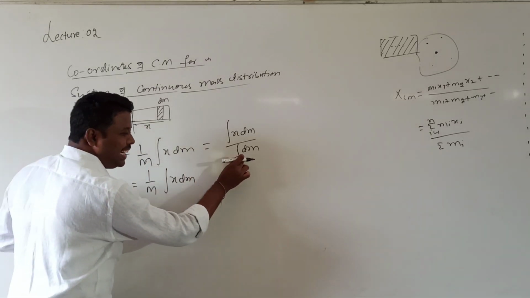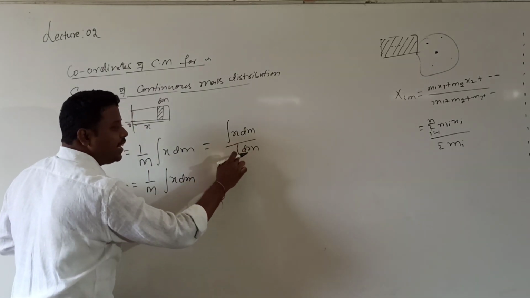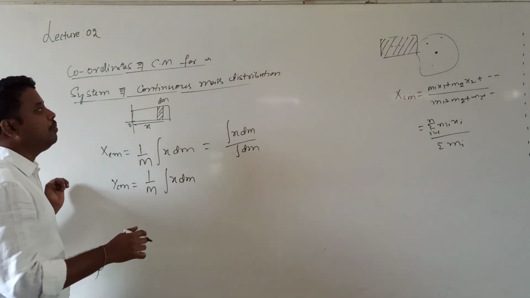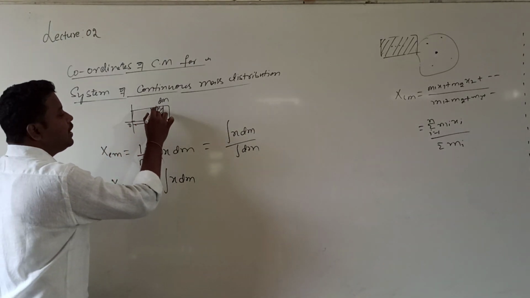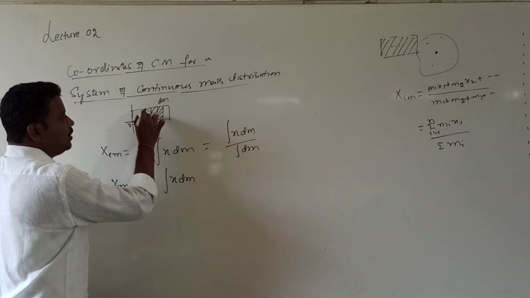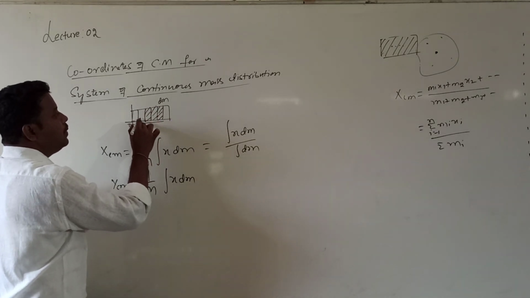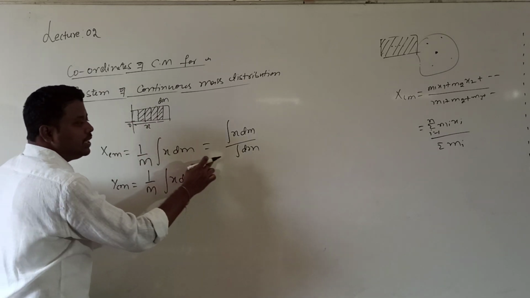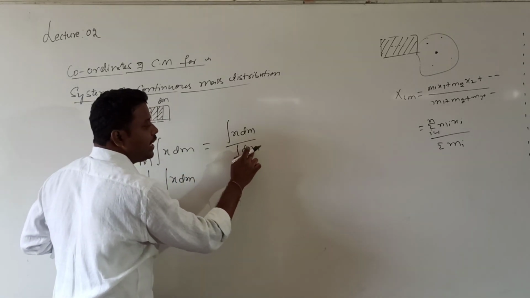This integration symbol itself is indicating something. This is a symbol looking like an S. S is indicating a sum. What does it mean? When I divide this rod into a number of elements, to calculate the total mass, I need to add the mass of all the elements. That summing is given by the integral of dm.